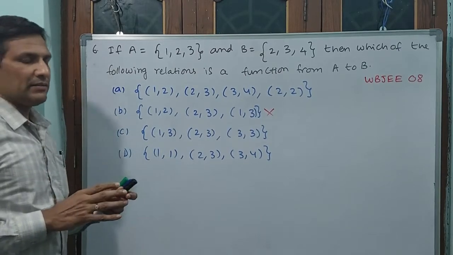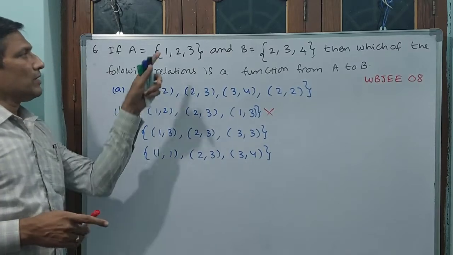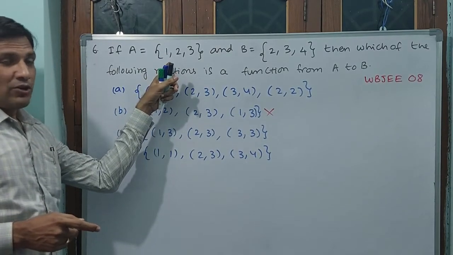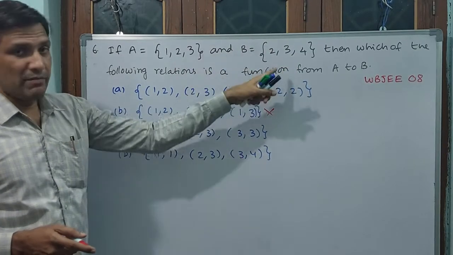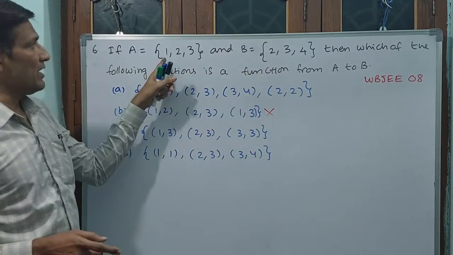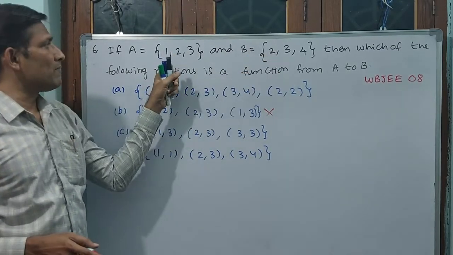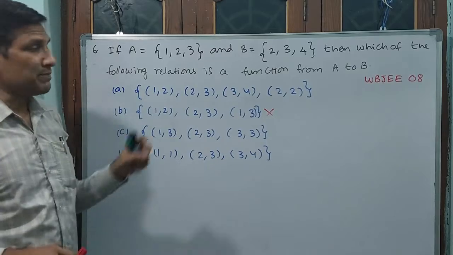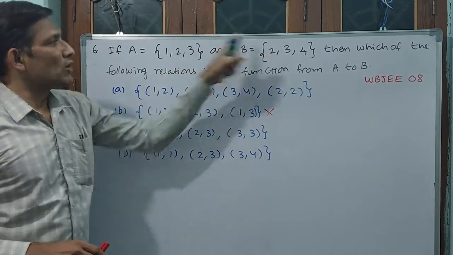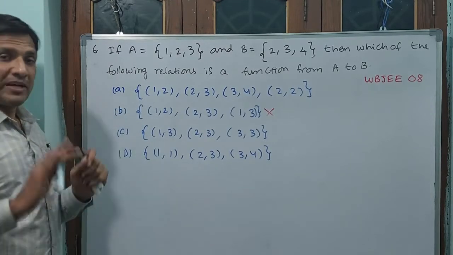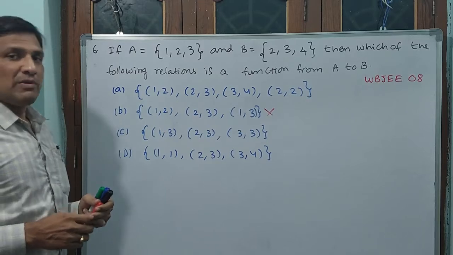That is one condition. Another condition, you see, each element should have only one image. Only one image. Okay, that means see, 1 may have 2 as an image, or 1 may have 3 as an image, or 1 may have 4 as an image. That is a different case. But 1 should not have 2 images. 1 to 2 and 1 to 3, that relation should not be there. If that is there, that is not a function. Okay, only one image should be there.